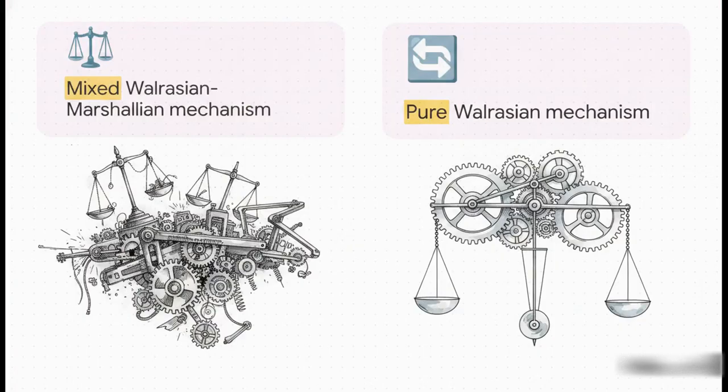To really appreciate Woodland's fix, we need to compare two competing engines of market adjustment. Das and Lee used what's called a mixed Walrasian-Marshallian mechanism. Think of this as an asymmetrical engine, where different parts of the economy operate under completely different laws of physics. Woodland, on the other hand, championed a pure Walrasian mechanism. This is a symmetrical engine, where every single part of the system plays by the exact same rules.